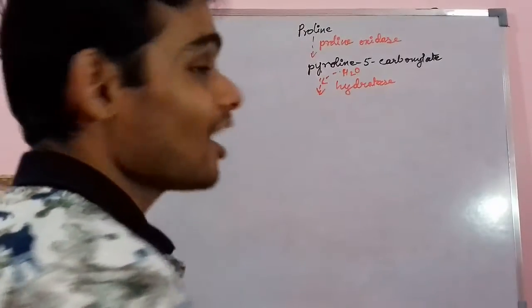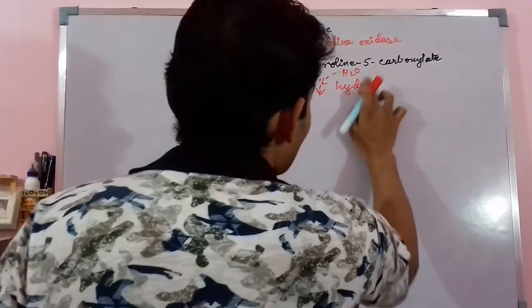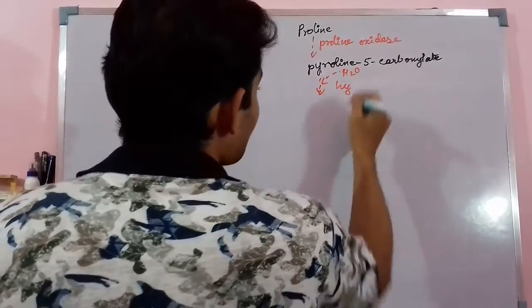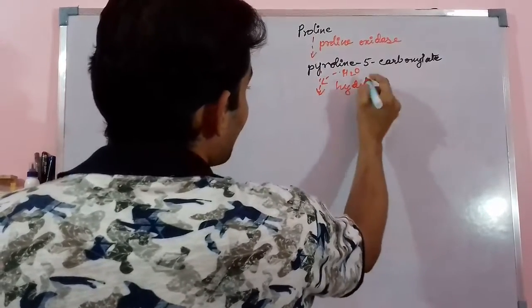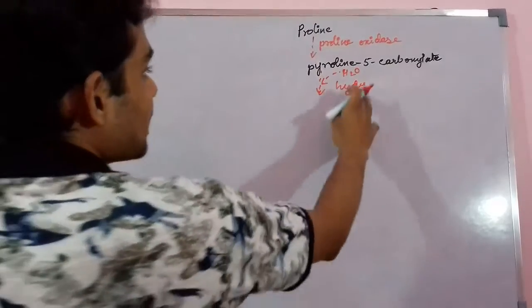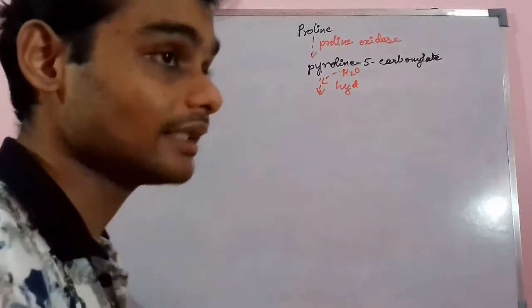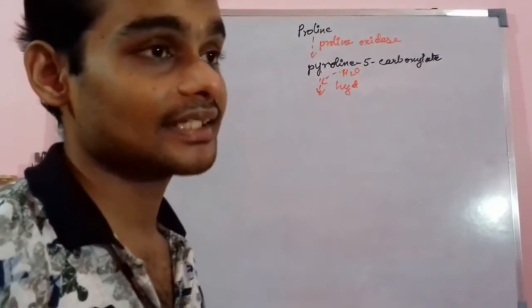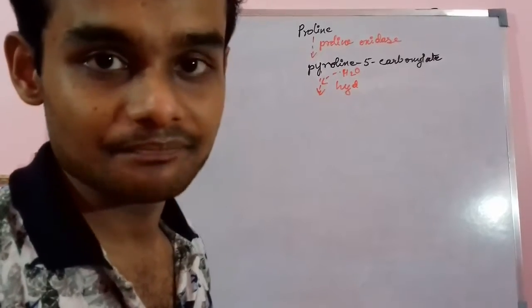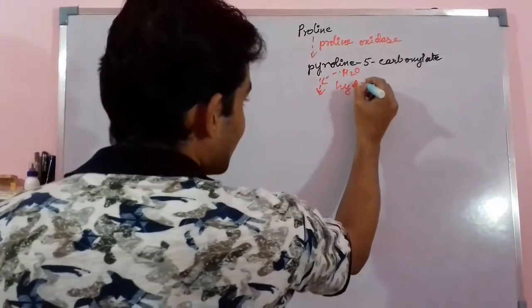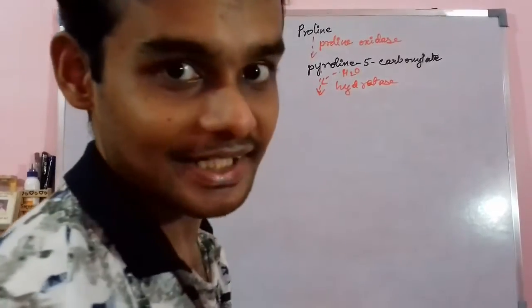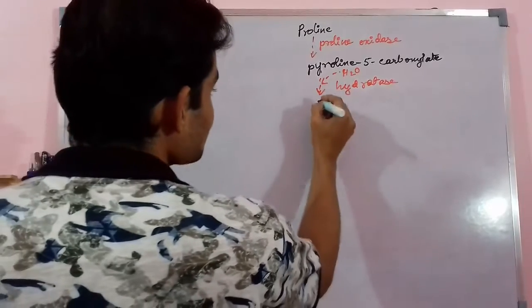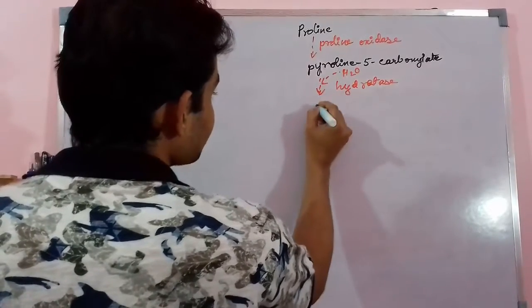We could also write hydrolase, but it would be better to write hydratase, because hydrolase has a splitting capability. So in the presence of hydratase only, pyroline 5 carboxylate forms glutamate